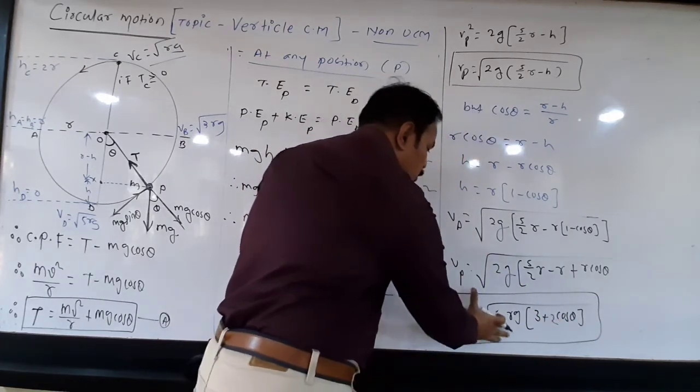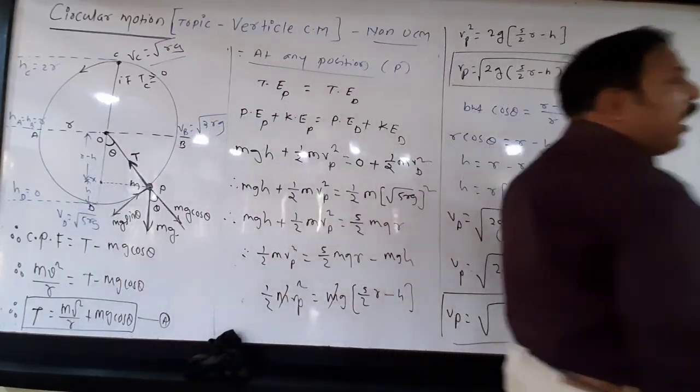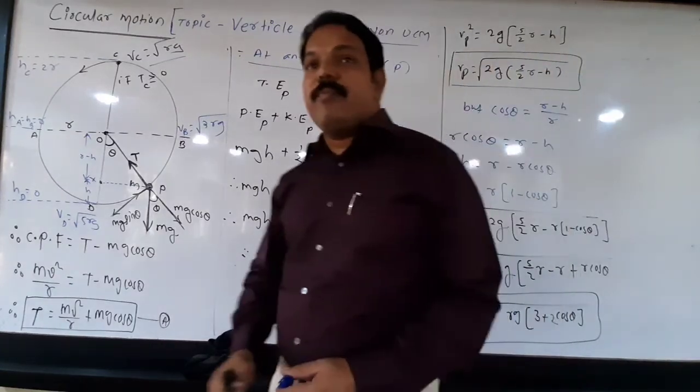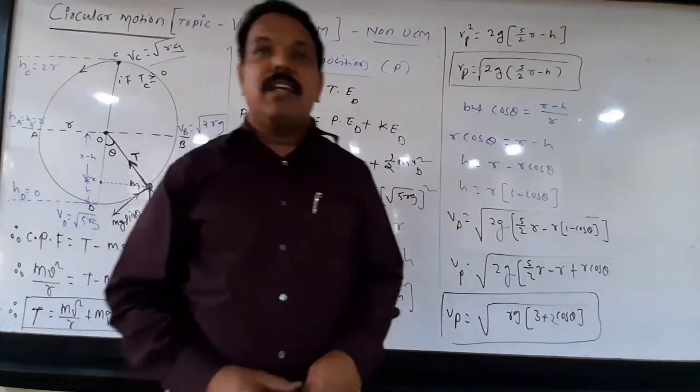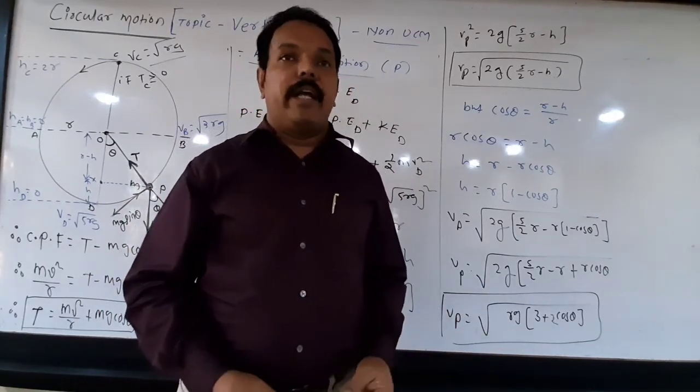Okay. And that 2 gets cancelled. So this is very important formula to calculate speed at any position. Here Vp equal to under root Rg in bracket 3 plus 2 cos theta. We got it? Okay. So this is about all concept related to vertical circular motion.